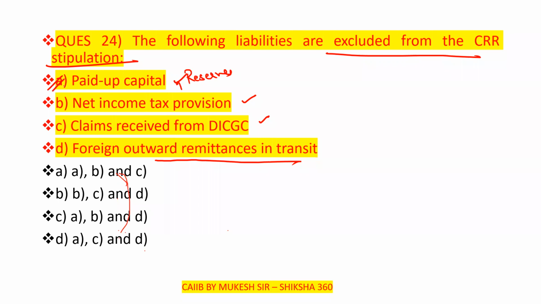Second one, net income tax provision. Is this to be excluded or not? Yes, this one is also excluded. Third one, claims received from DICGC. Claims either from the DICGC or ECGC or an insurance company, all are to be excluded.